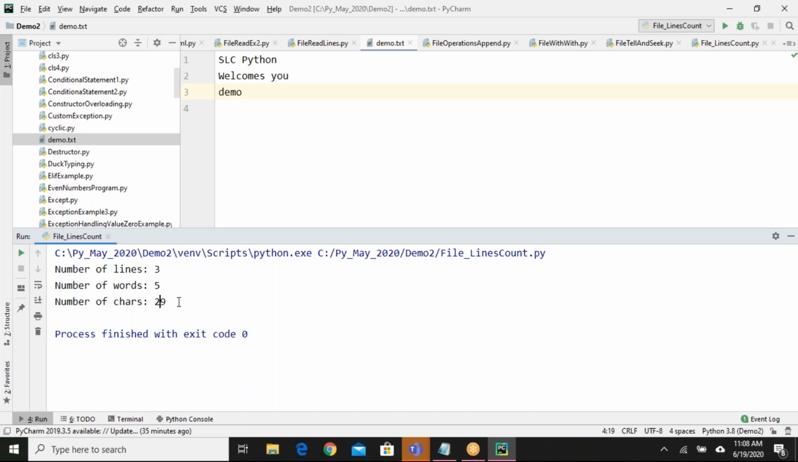Twenty-four. One, 2, 3, 4, 5, 6, 7, 8, 9, 10, 11. Before 25, 26, 27, 28. I think at the end it must be storing some hidden character. Generally, files will store an end of the line character, something like that. Maybe I am just guessing. So I think it is storing some extra character and it is considering that also.